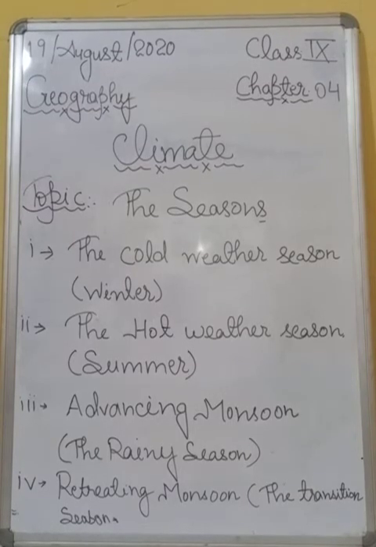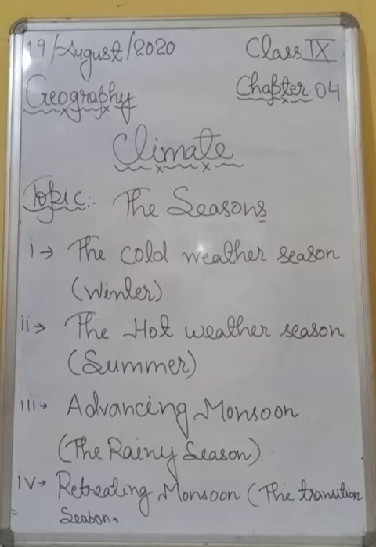I am talking about the second branch of the monsoon, which is entering Assam or regions of Meghalaya after crossing the Bay of Bengal regions. Alright.